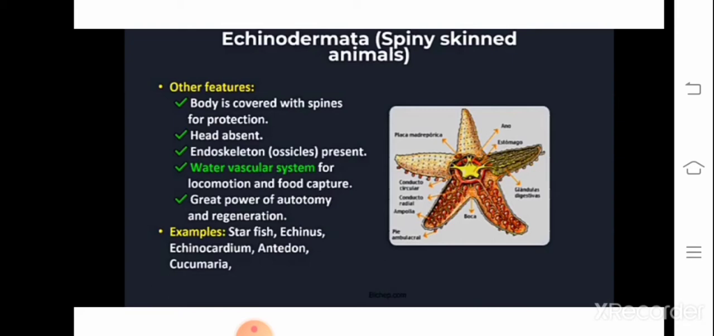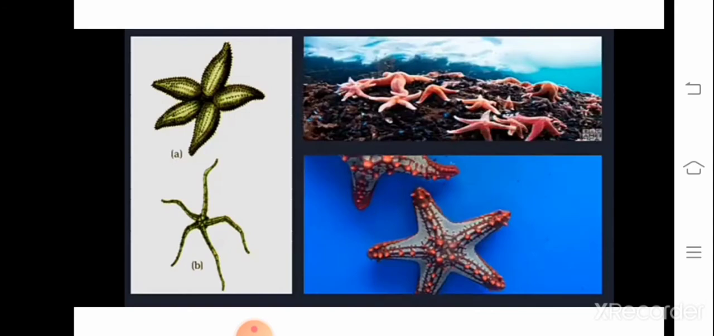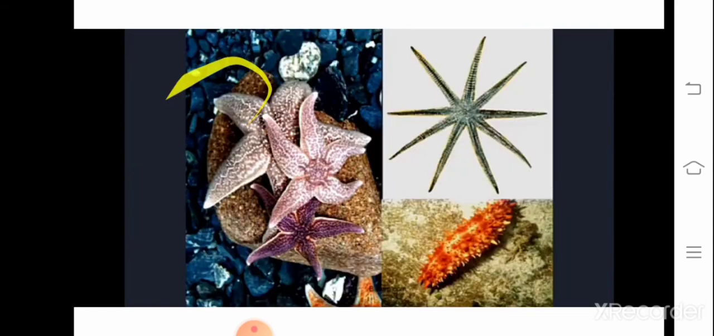Next example, Echinus. Echinus is commonly called sea urchin, okay. Then Antedon is commonly called sea lily, and the last example is Cucumaria. Cucumaria is commonly called sea cucumber, and also there is an example called brittle star, okay. You can go through the NCERT textbook. So here this is a starfish, this is also a starfish.